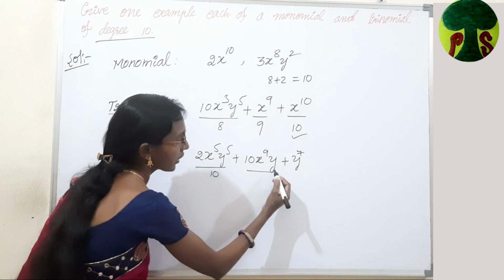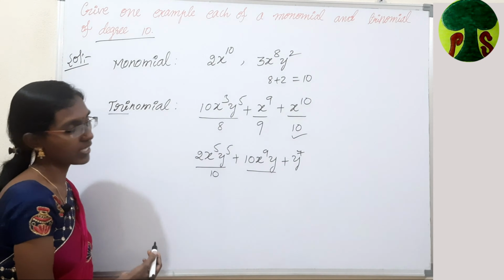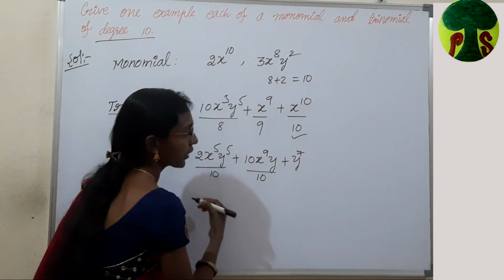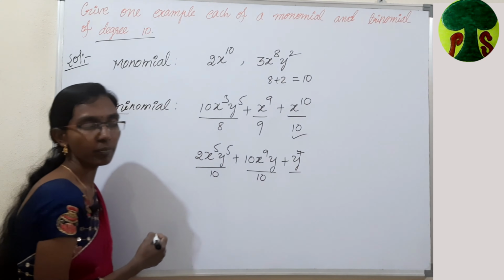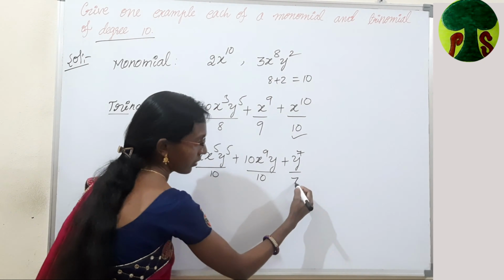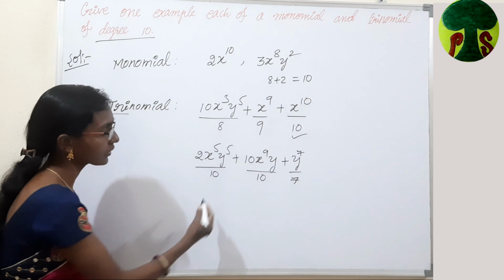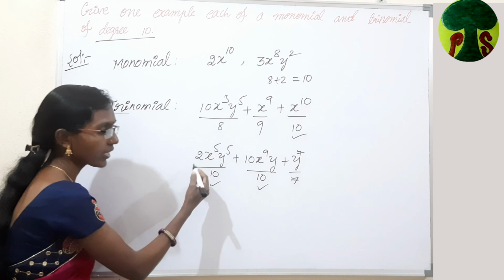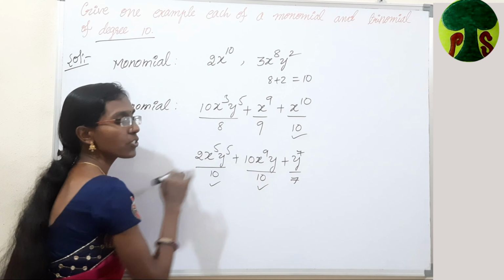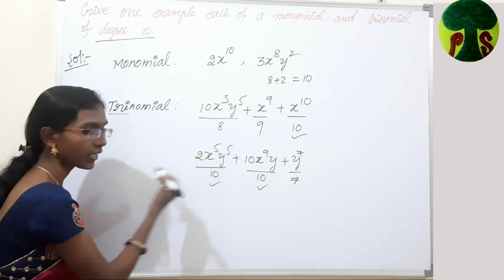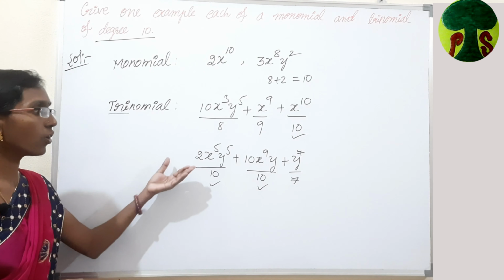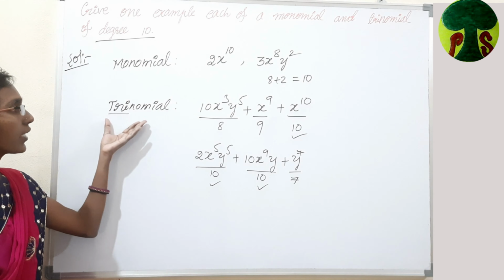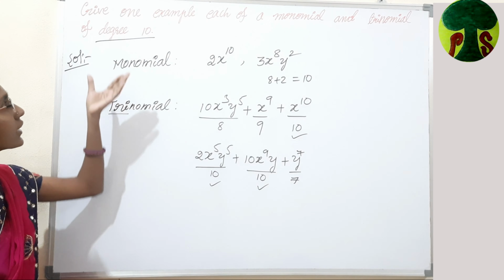And the degree of the second term is 9 plus 1, that is also 10. And the degree of y⁷ is 7. The highest degree is 10. In these two terms we have 10. So this is the degree of the total polynomial, that is nothing but 10. Therefore, this is also one example for a trinomial having degree 10.